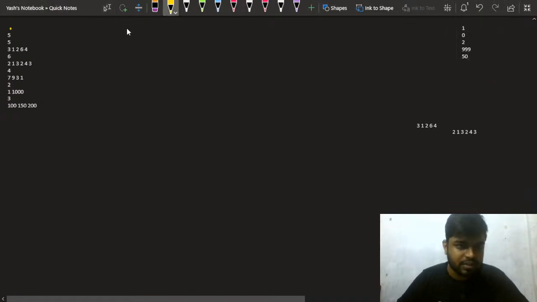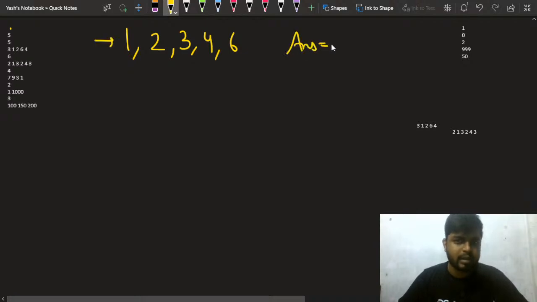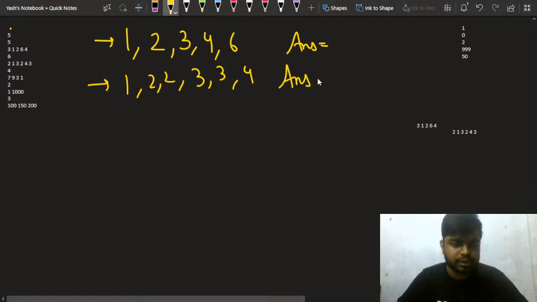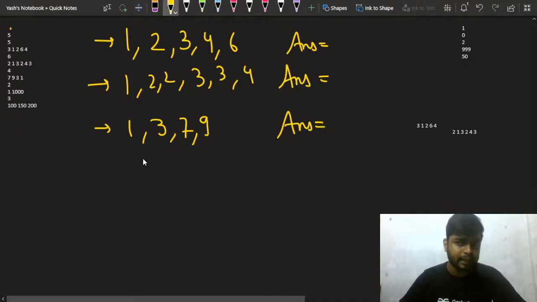Now let's write this. The first array is 1 2 3 4 and 6, and we need to calculate the answer for it. Then the second one in the sorted order is 1 2 2, then 3 3 and 4. What will be the answer for this? We need to calculate this as well. Then the next array in the sorted format is 1 3 7 and 9. What will be the answer for this? We still need to calculate.